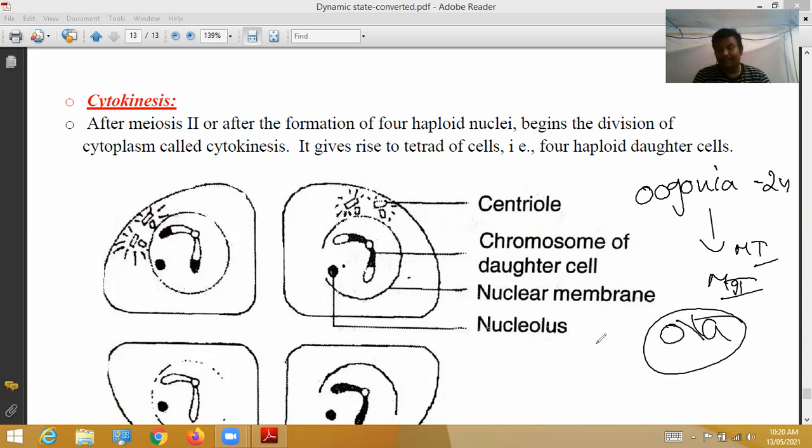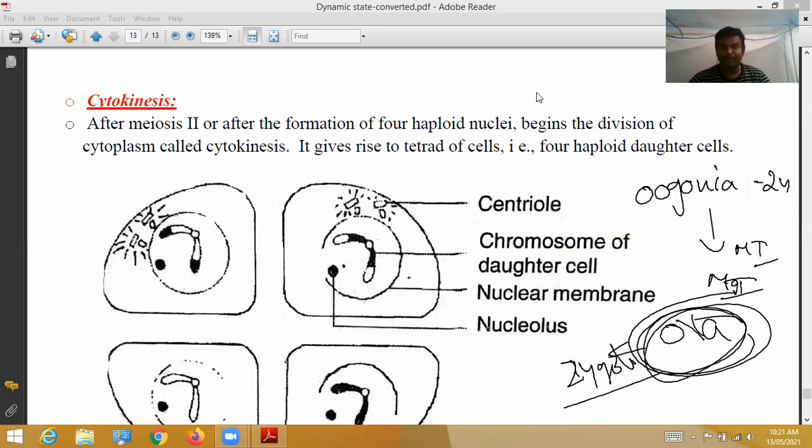But in females only one ovum is released, whereas in males millions of sperms are released. Of those millions of sperms, only one sperm meets the ovum and fertilization takes place. Zygote is formed.